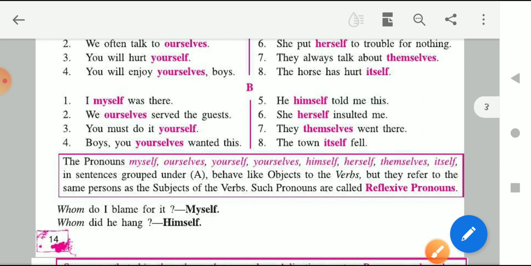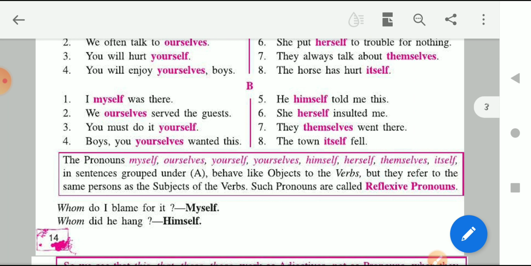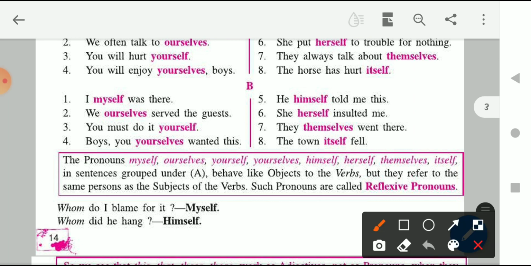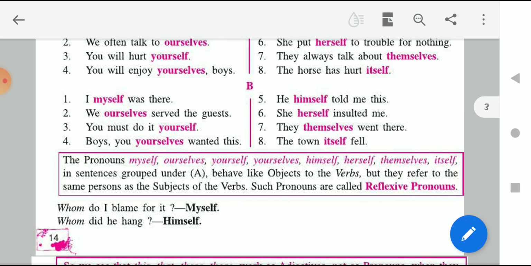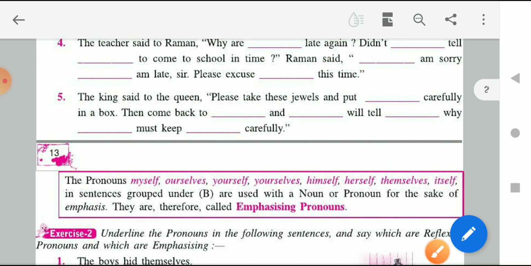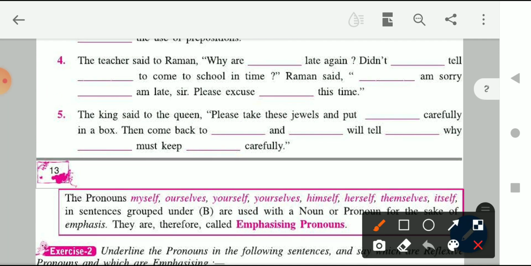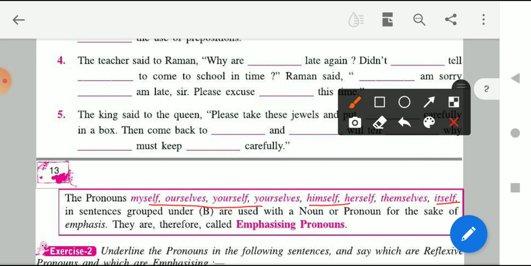Understood? Now let's talk about the B part. Here let's take two examples, the first one and the 7th one. I myself was there. The town itself fell. Or the 7th one, they themselves went there. So in these three sentences, what you can see is that the pronouns myself, himself, itself, in the sentence group B, are used with a noun or pronoun for the sake of emphasizing.